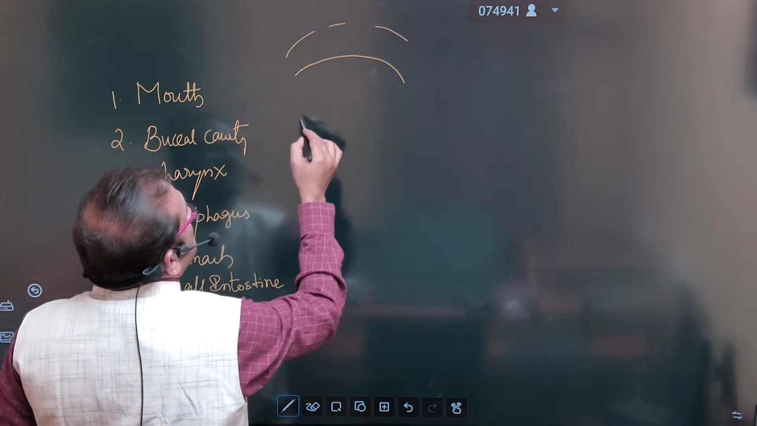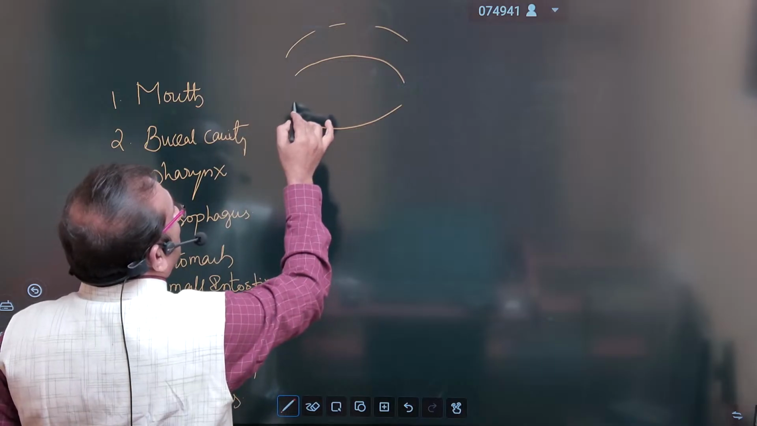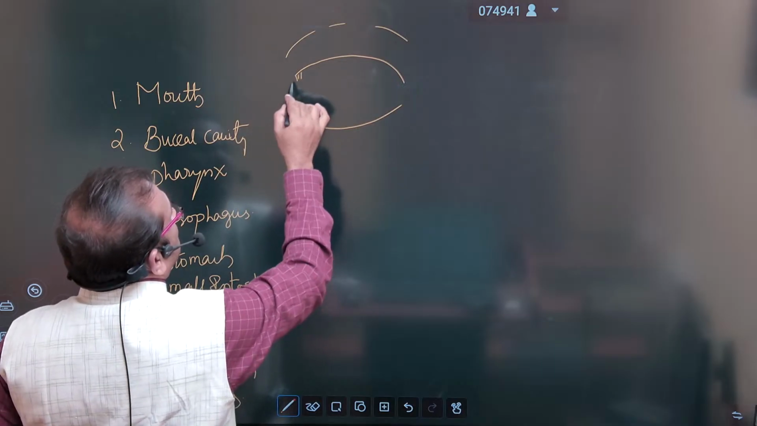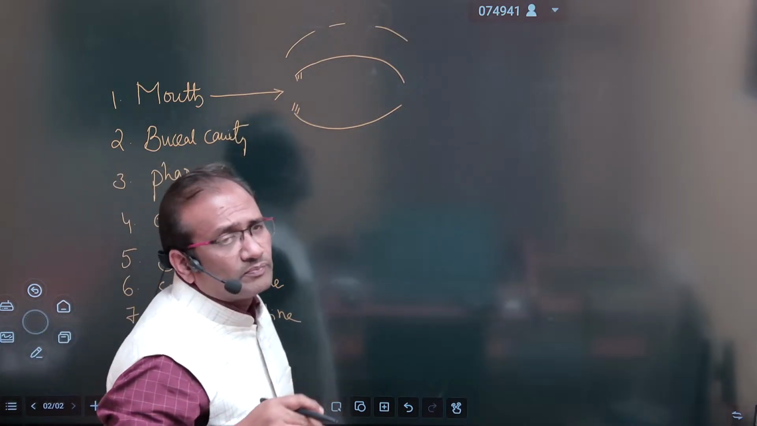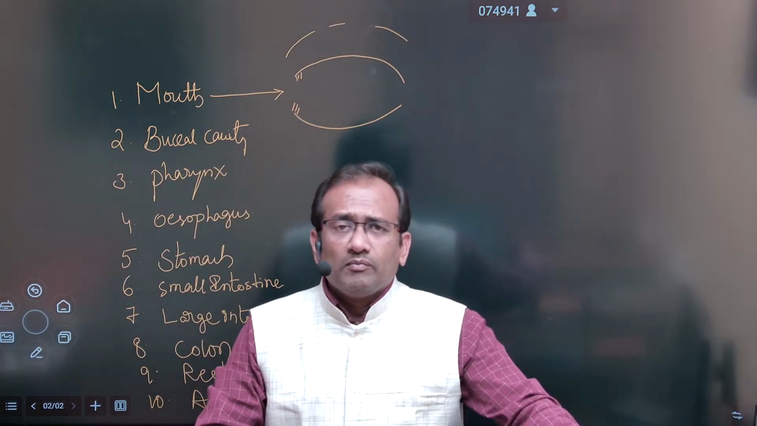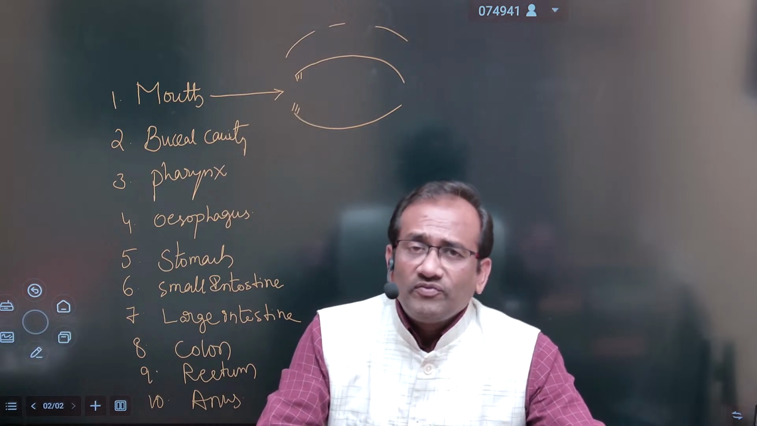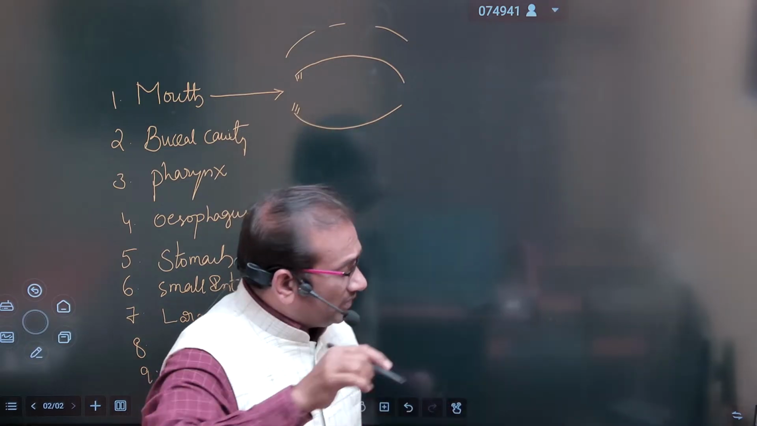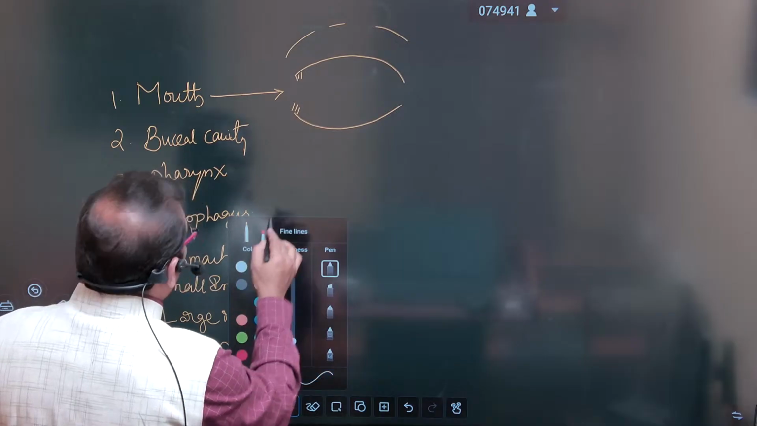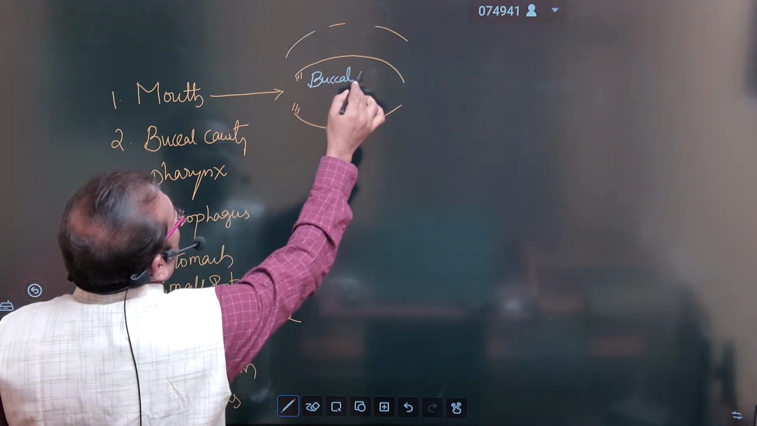See, this is the buccal cavity. Anteriorly, teeth are present, and the mouth is the starting point. The mouth is protected anteriorly by the foremost parts, the lips. After the lips, there is a small gap, the vestibule, and then there is the buccal cavity. This space is known as the buccal cavity.